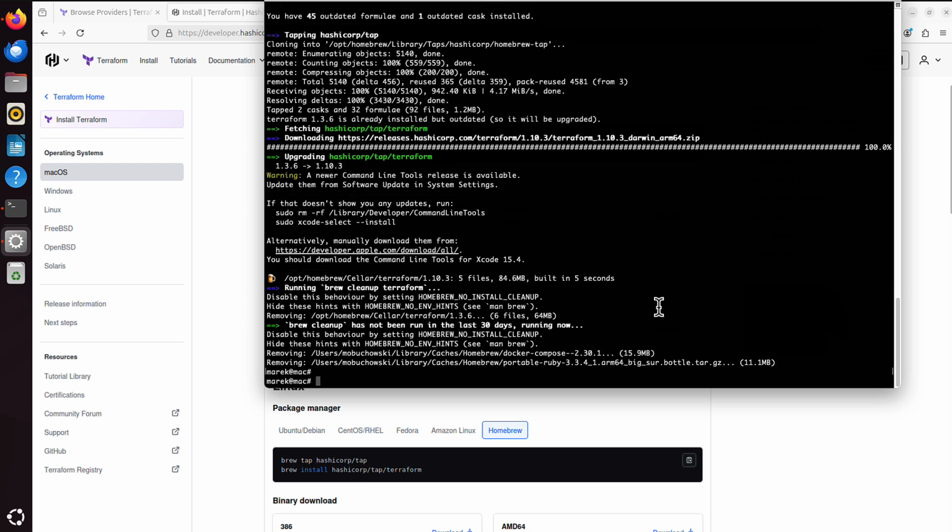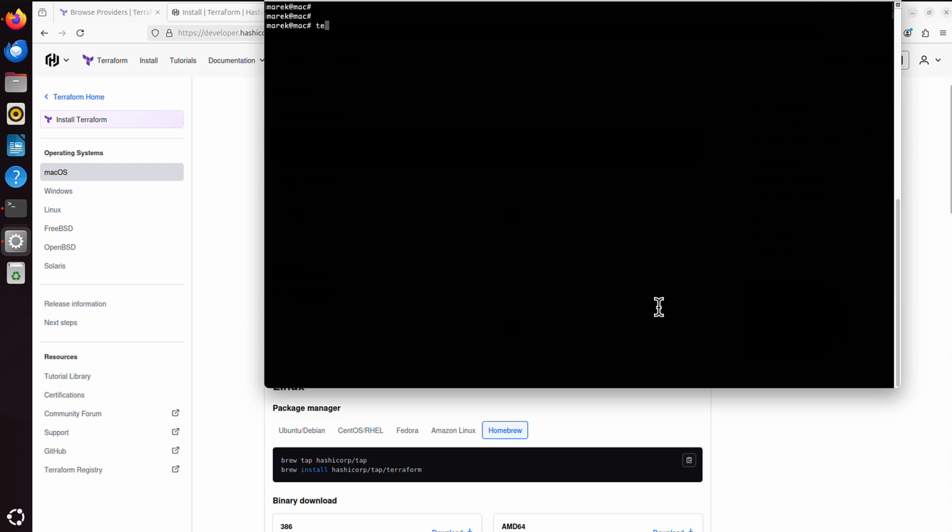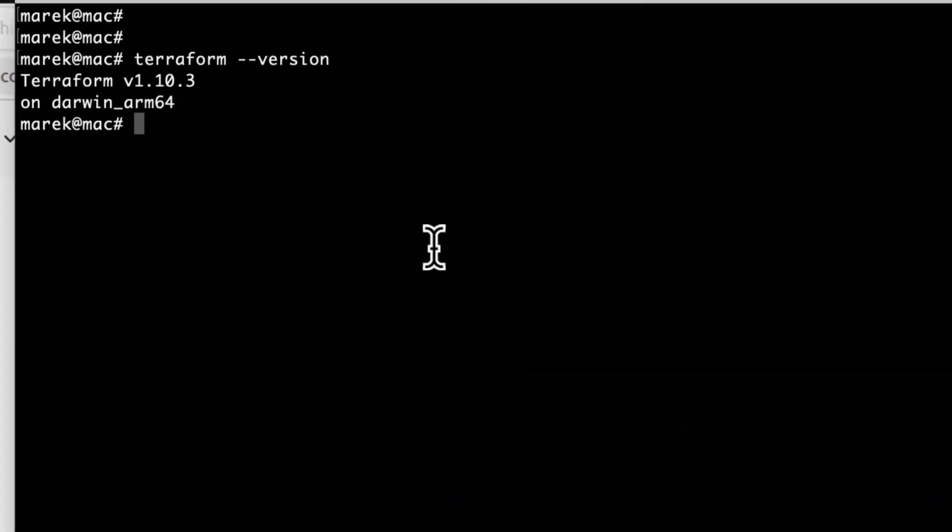So if I run here, maybe let me clear that. If I run terraform --version, I will also have the Terraform version. That means Terraform is installed correctly. For Windows though, it's a little bit different story, and I would have to jump on another virtual machine where I have Windows installed, so let me do that.